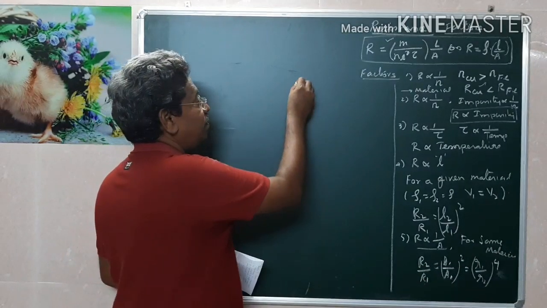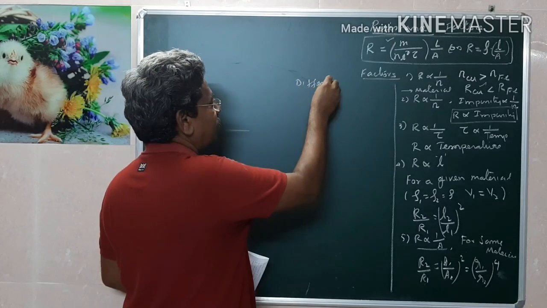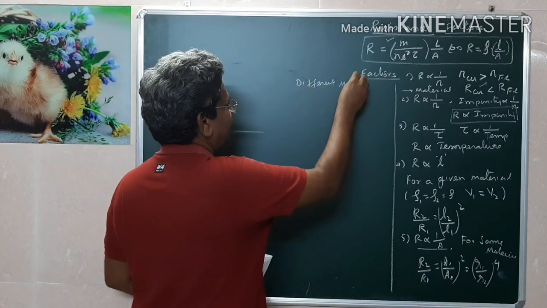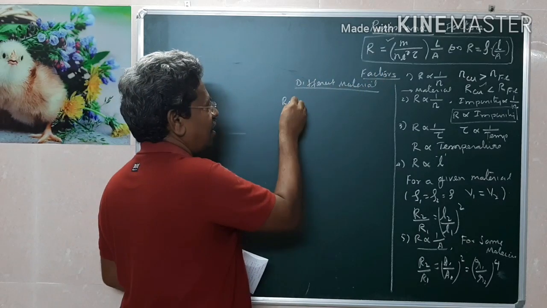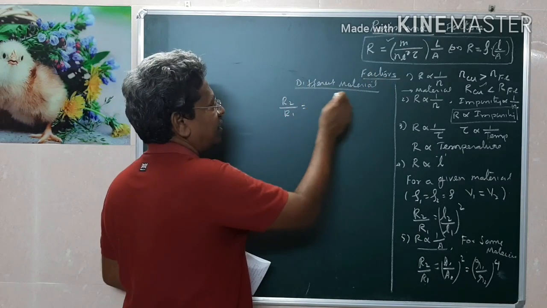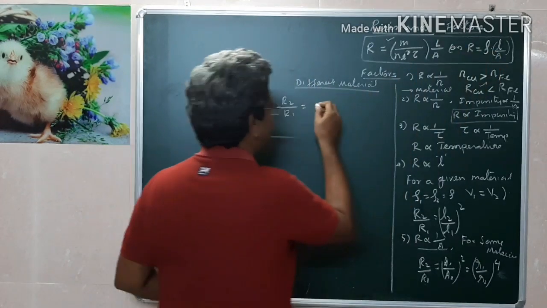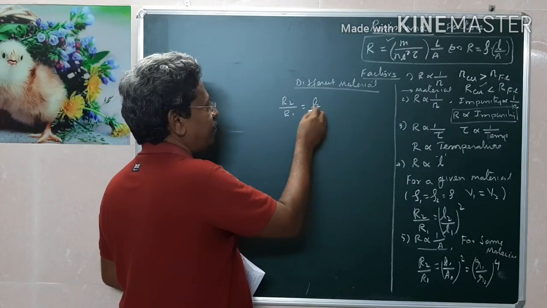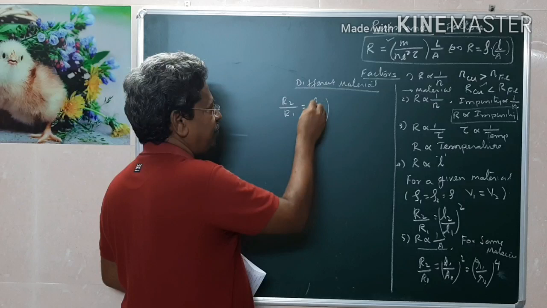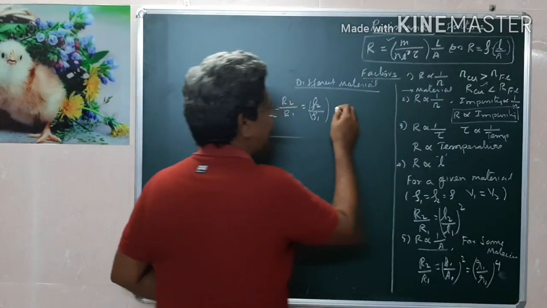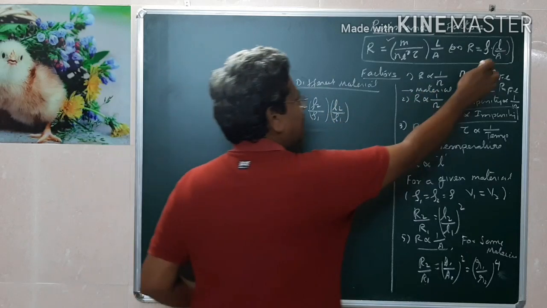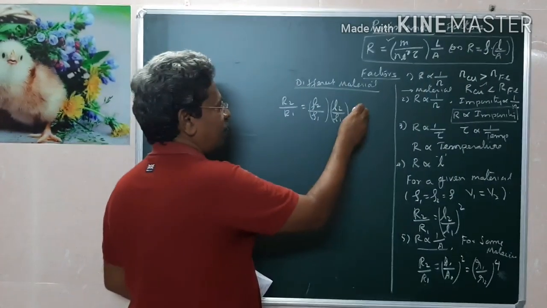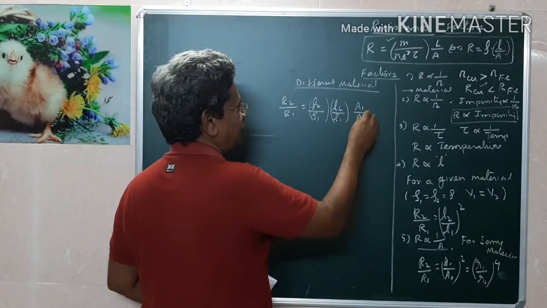Suppose there are different materials and you want to compare the resistance of the different materials. Then R2 by R1 is to be written using this formula: rho 2 by rho 1 into L2 by L1, since L is in the numerator, and A1 by A2, since A is in the denominator, so inversely proportional.